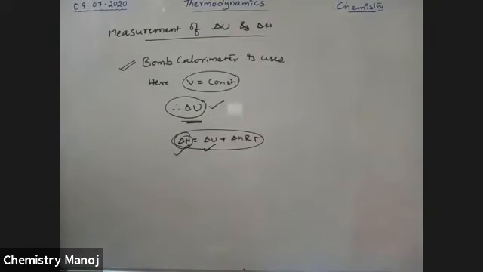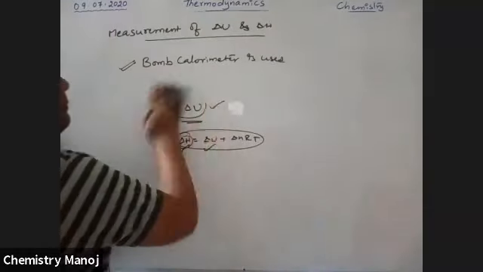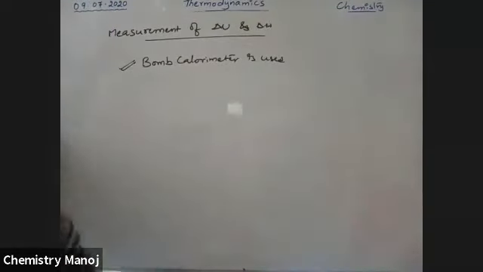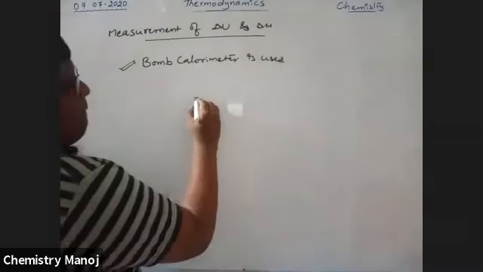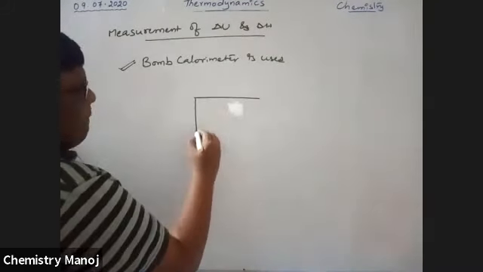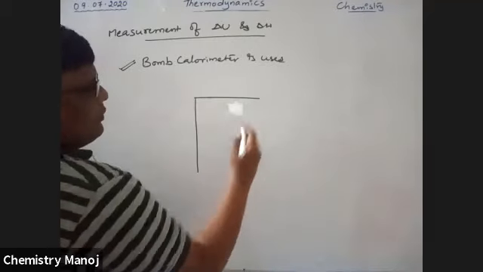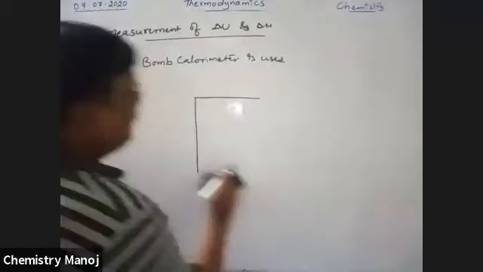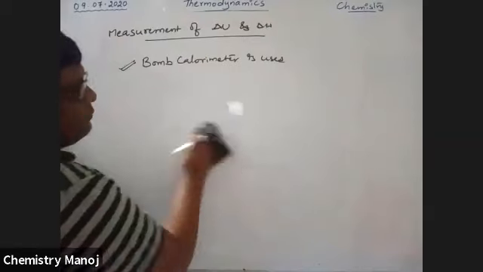Now what is this bomb calorimeter? There is a bomb and a calorimeter; in your 10th class, calorimetry is there. So see here. First of all, I am taking a bomb.